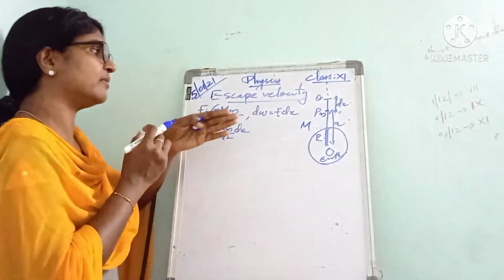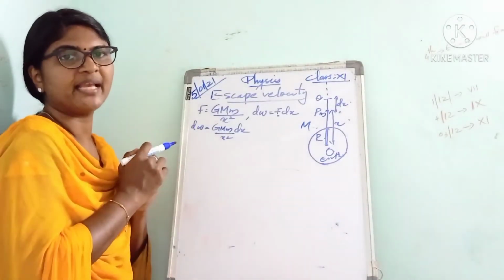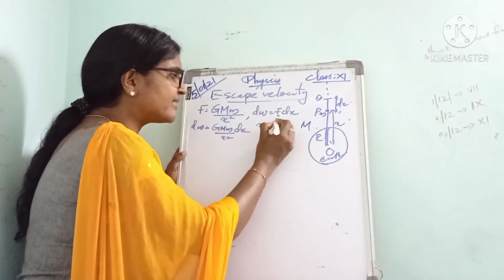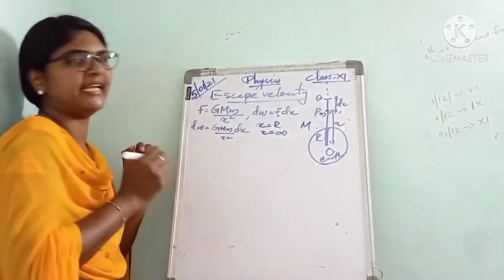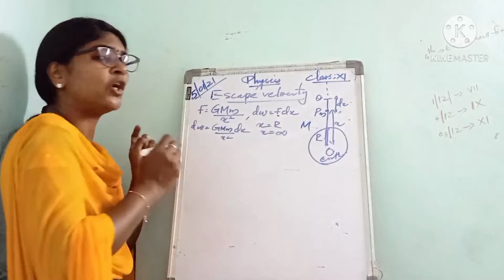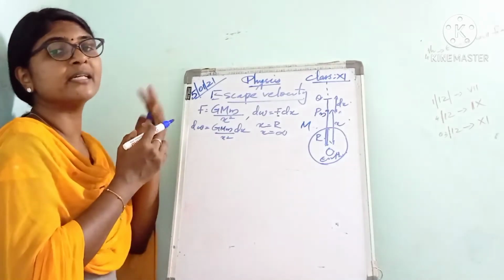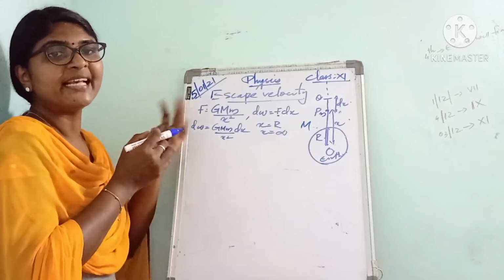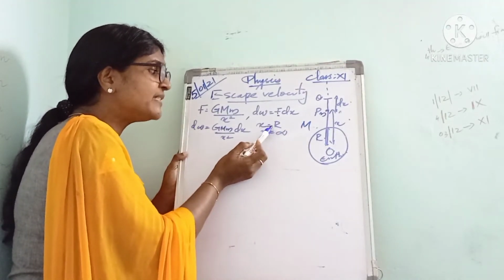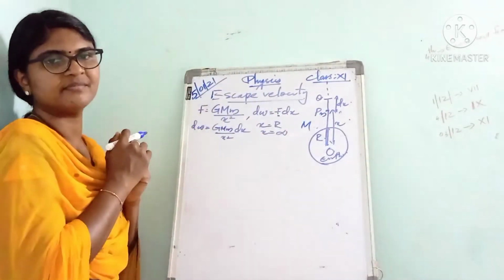Next, we have to find the total work done to move the object from the Earth's surface to infinity. That is, the total work done to displace the object from a distance of x equal to r to x equal to infinity. Only then do we get the work done to move the object from the Earth's surface to infinity.